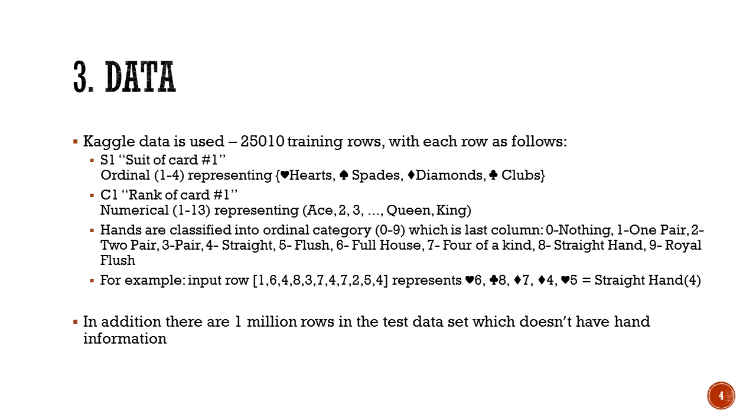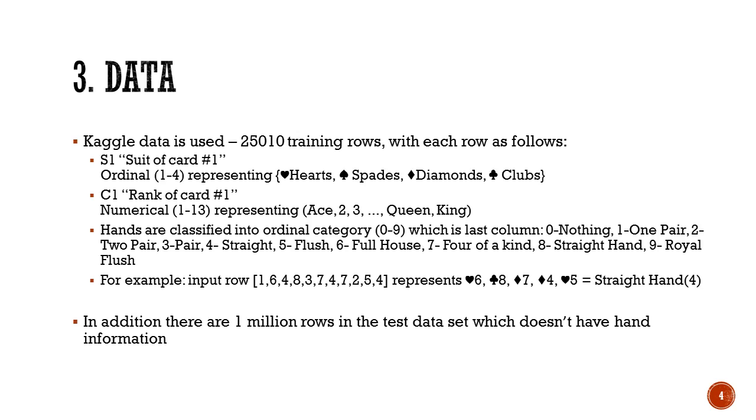This goes till 9, which is royal flush. So we have 10 classes, and 10 numbers: five numbers represent the suits, and the other 5 represent the ranks of the cards. Basically, we have 10 inputs and 1 output, which is a label from 0 to 9.